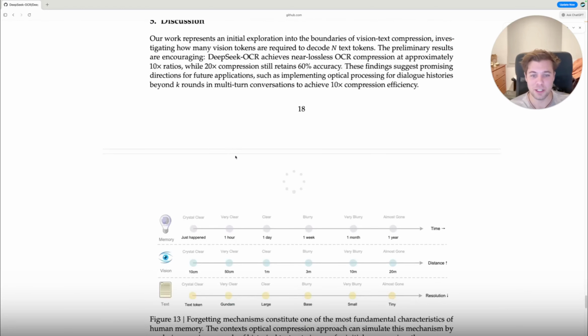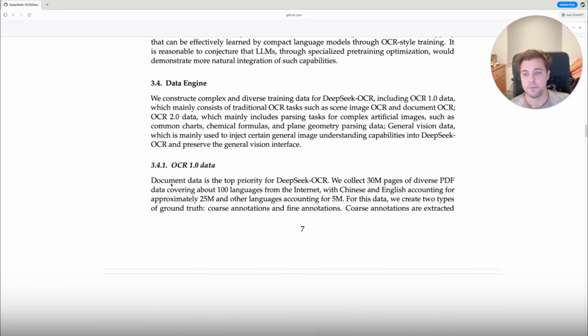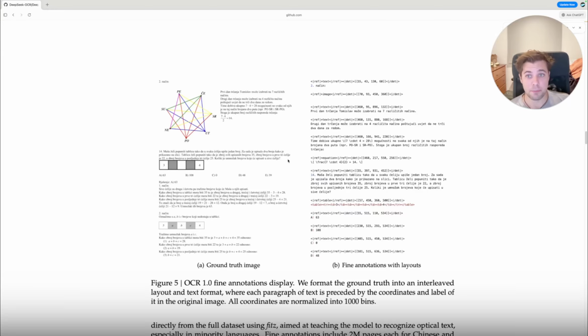So how do they do it? Document data is the top priority for DeepSeek-OCR. We collect 30 million pages of diverse PDF data covering about 100 languages from the internet, with Chinese and English accounting for approximately 25 million and other languages accounting for 5 million. For this data, we created 2 types of ground truths, coarse annotations and fine annotations. So here's an example. On the left here, they provide a ground truth image, and on the right here, they perform an annotation with layouts.